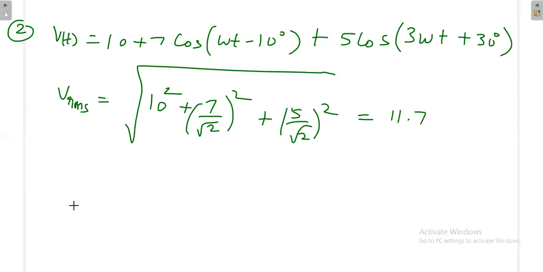What is the average value for this one? Anybody? What is the average value of this waveform? You are having one DC signal and two AC signals with frequency 1 and with some other frequency. What is the average value? Anybody?